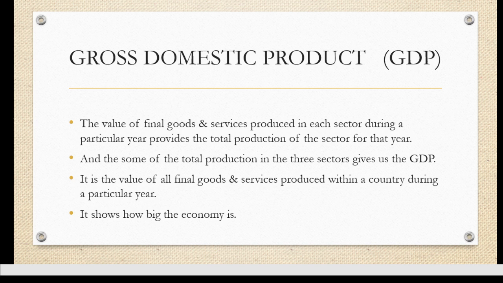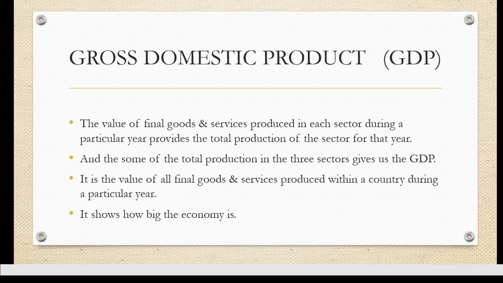GDP is the gross domestic product, and it's very important because it tells the development of a country. The value of the final goods produced in each sector during a particular year gives the total production of the sector for that year, and the sum of the total production in the three sectors gives us the GDP.